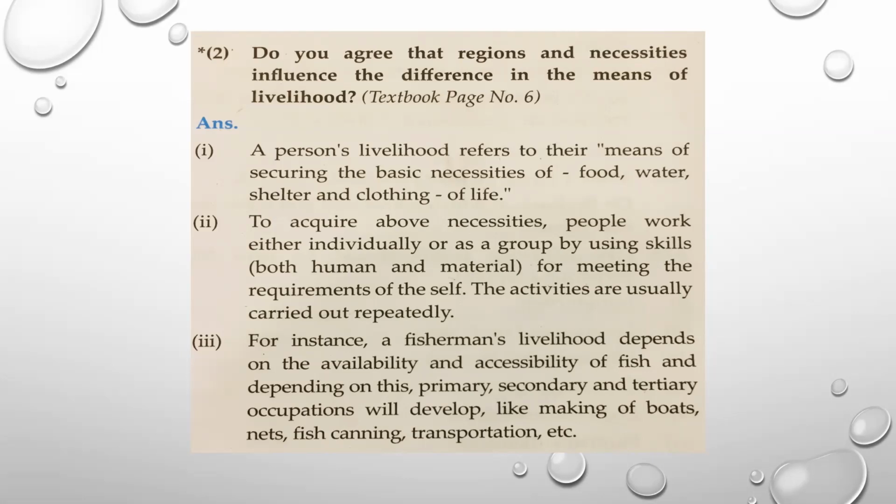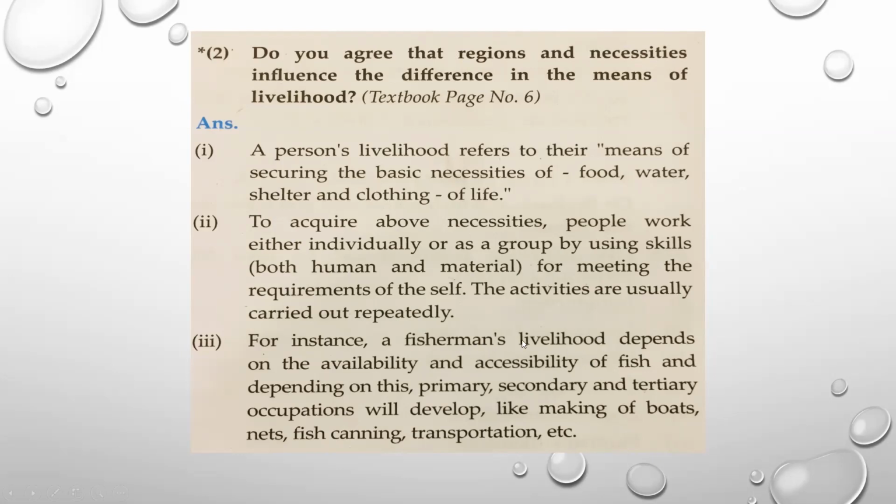Number three, for example, a fisherman's livelihood depends on the availability and accessibility of fish, and depending on this, primary, secondary, and tertiary occupations will develop, like making of boats, nets, fish canning, transportation, etc. Now, you can also give another example. Here we have given the example of fisherman.